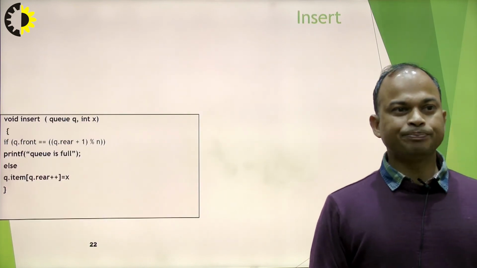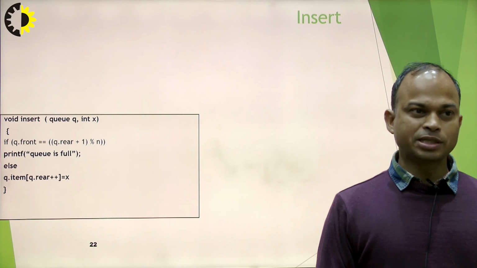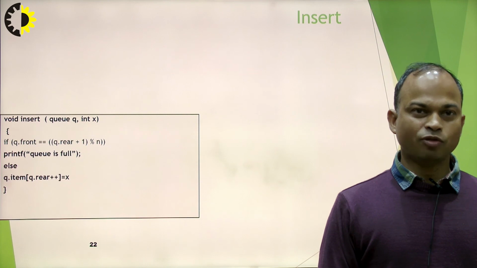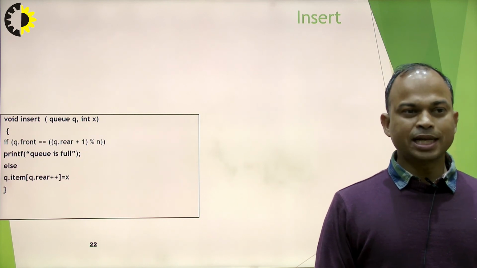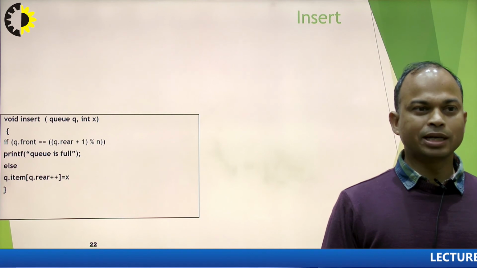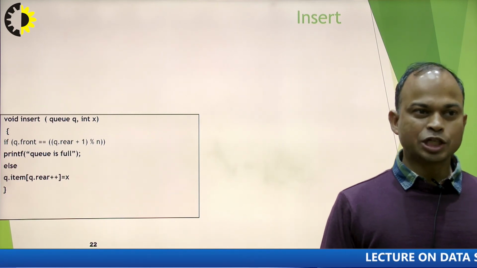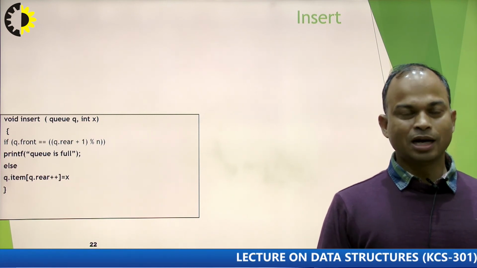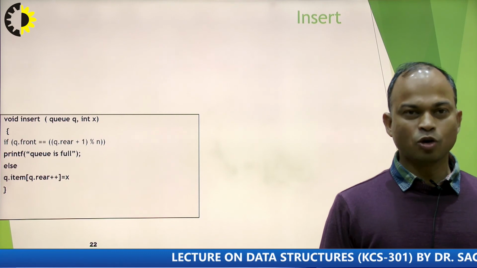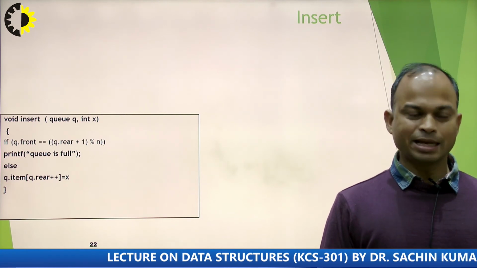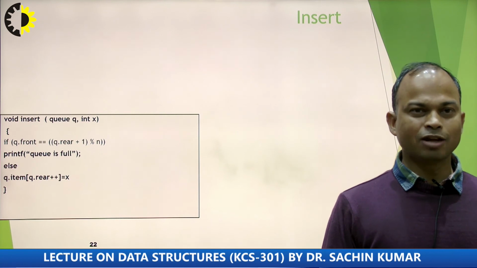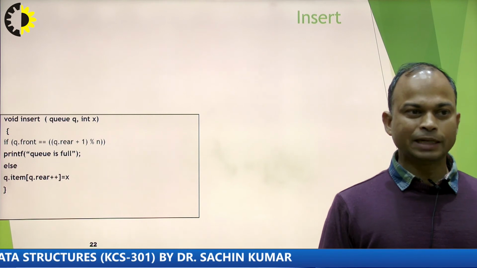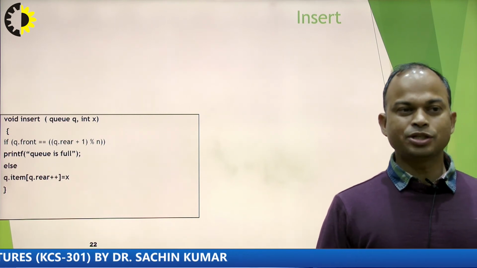If we talk about the insert operation of the circular queue, we have to check whether my queue is full or not. For the full condition, we check Q dot rear plus 1 modulus division n. If this is equal to front, then my circular queue is full. Otherwise, we can perform the insert operation. We are inserting x. We increase rear by 1, rear plus plus, and insert x into the queue data structure.